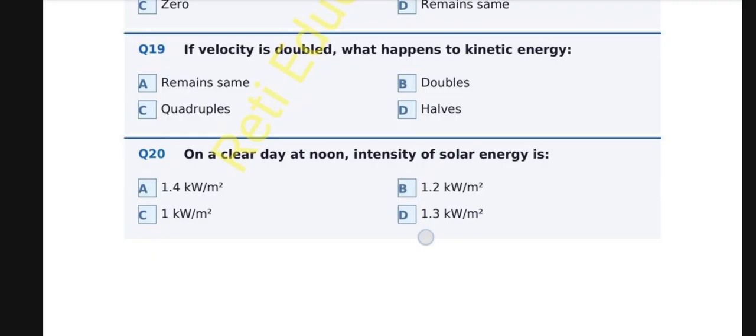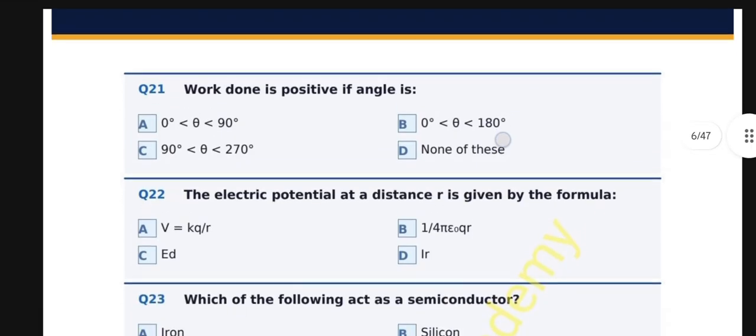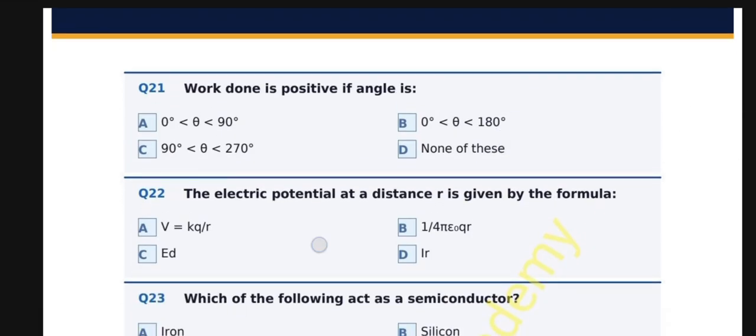Question number 21. Work done is positive if the angle is A. And the correct option is A. Work is positive when cos theta is greater than 0, which occurs when 0 degree is less than or equal to theta, which is less than 90 degree.